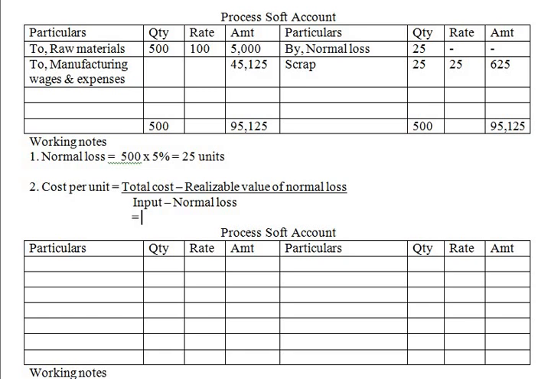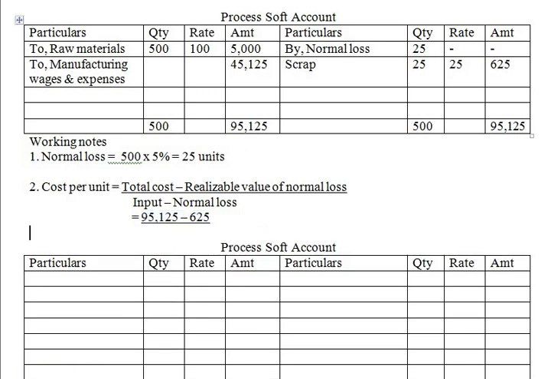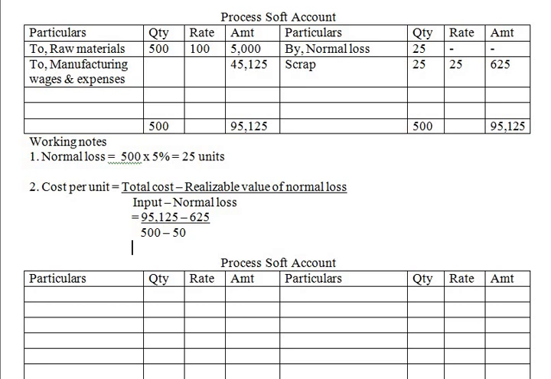That is equal to total cost, 95,125, minus realizable value, 625, divided by input 500 minus normal loss 50. That is equal to rupees 210.